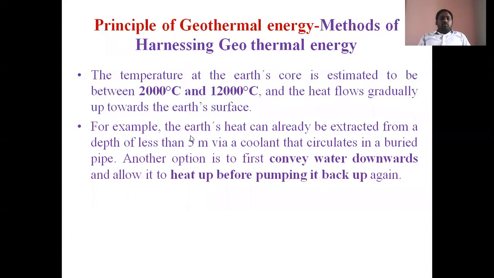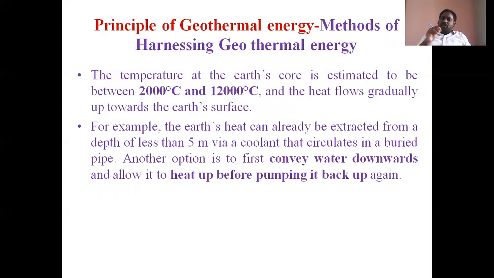For example, the earth's heat can already be extracted from a depth of less than 5 meters. If heat is at a depth of 5 meters in the earth, we can use a simple coolant. That means we can send cool water, and that cool water gets heated by the heat. The heated water is directly taken, and steam is produced.